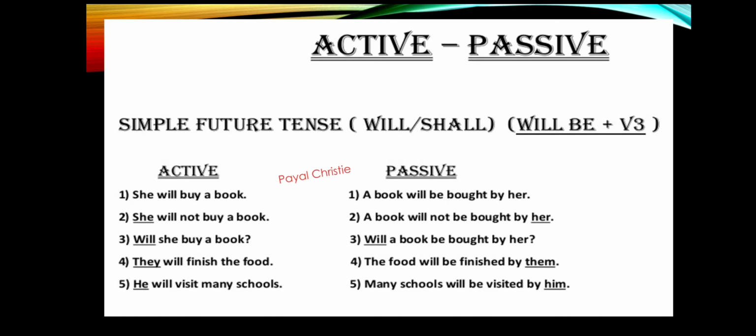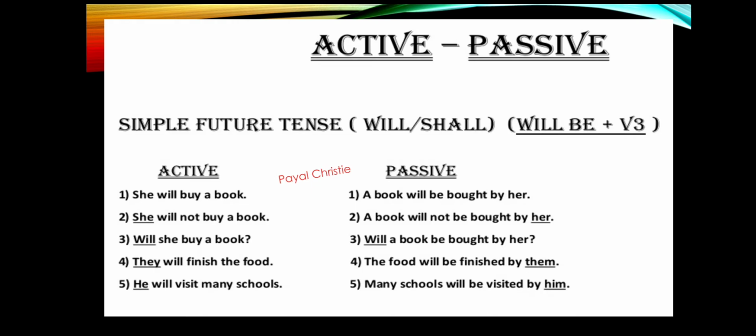We are going to start with the helping verb, that is here the helping verb given is will. Will she buy a book? So, will a book be bought by her? Again here she is given, and whenever we turn into passive voice, we write her. And whenever an interrogative sentence is given, a question mark is there. So we have to put a question mark at the end when we change it into passive voice also.